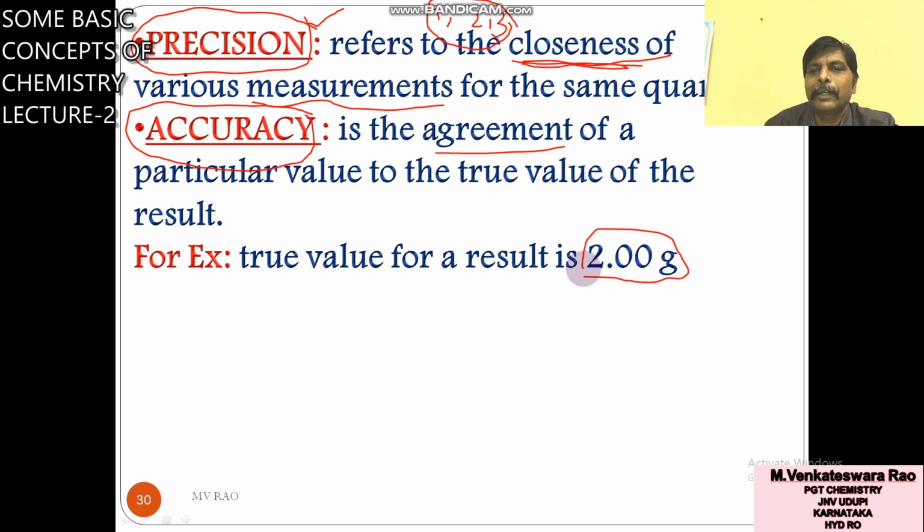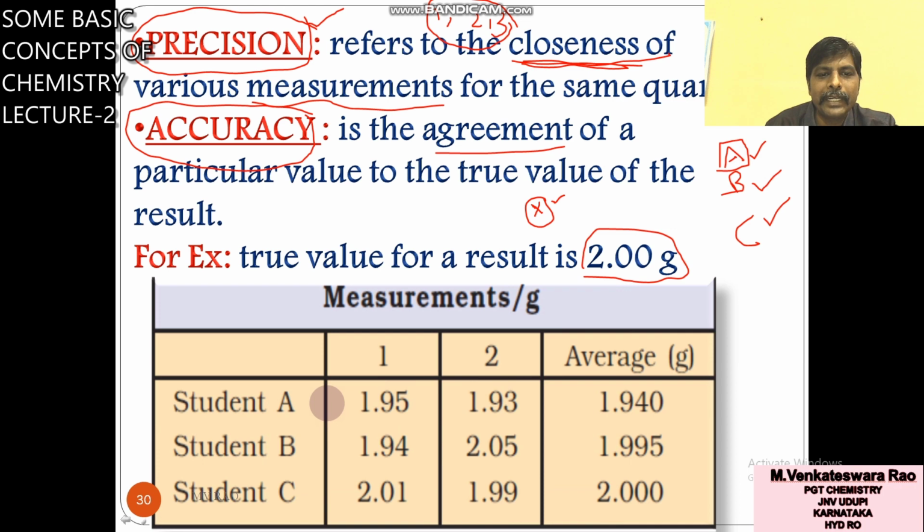Suppose there are three students, A, B, and C, and one experiment is given: calculate the mass of some substance X. Student A did the experiment and got the value 1.95.